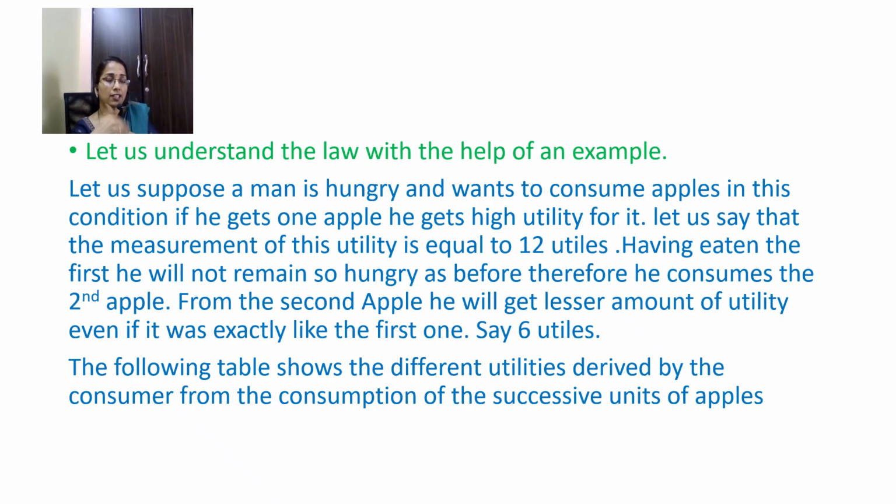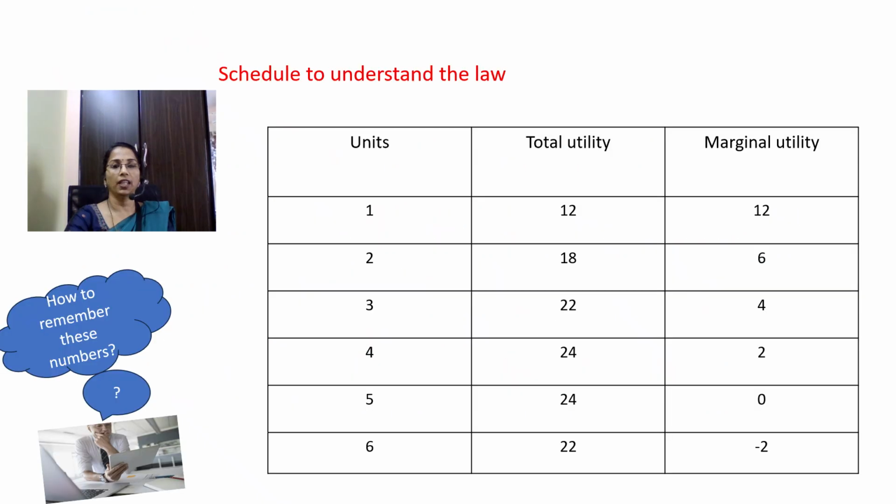Let us understand this theory clearly with the help of a table. In this slide you can see the heading, schedule to understand the law. Now what is a schedule? A schedule is nothing but a table.